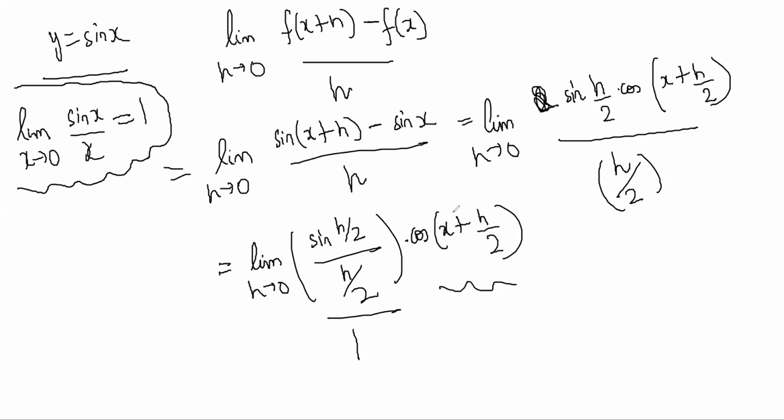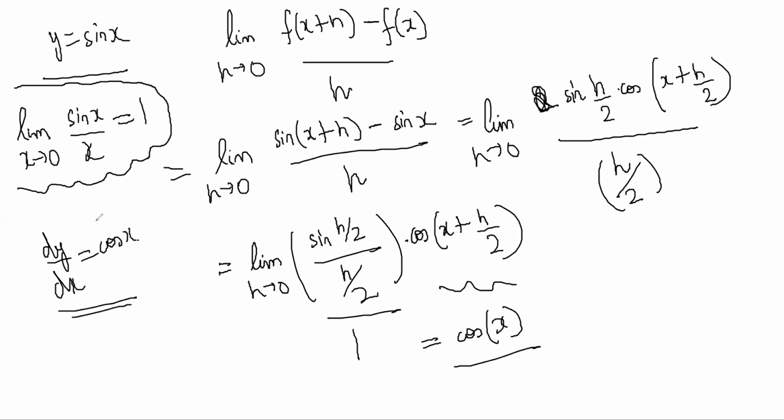And in this, when you put h by 2, h is equal to 0, you end up with just cos x. So that is why the derivative of sine x is cos x, this formula that you have memorized. There is a table of formulas that you are supposed to memorize, right? It comes from this way, and it comes like this.